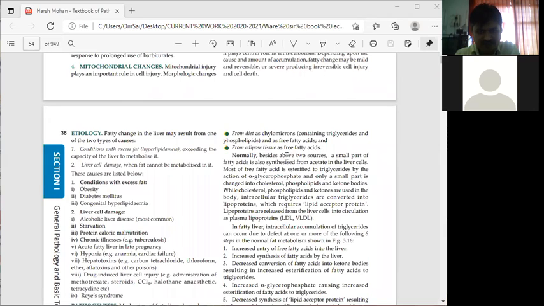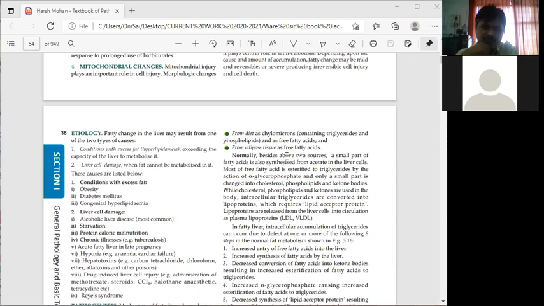Most of the free fatty acid is esterified to triglycerides by the action of alpha glycerophosphate, and only a small part is changed to cholesterol, phospholipids and ketone bodies.